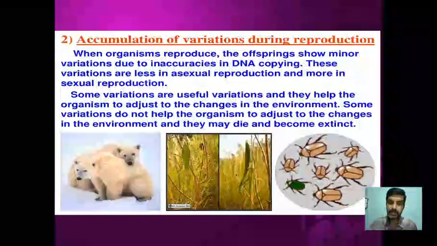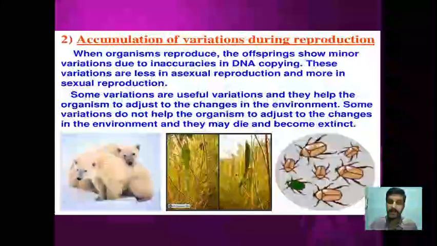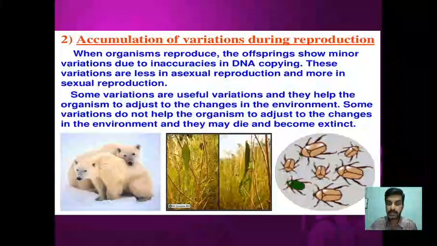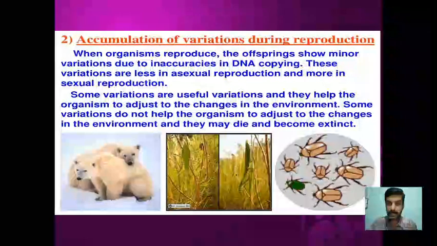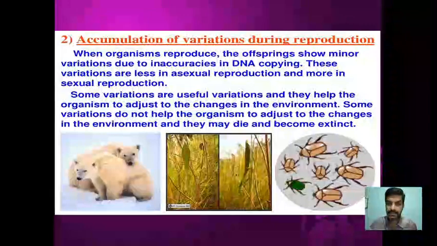We know that in asexual reproduction, only one parent is involved. That means whatever the inaccuracy in the DNA copying of one parent is going to reflect in the form of variations in the progenies. Whereas in sexual reproduction, generally two parents are involved. That means there is DNA copying from both the parents, so the variations from the mother as well as the father DNA are going to be transferred to the next generation. That means the variations will be increased.